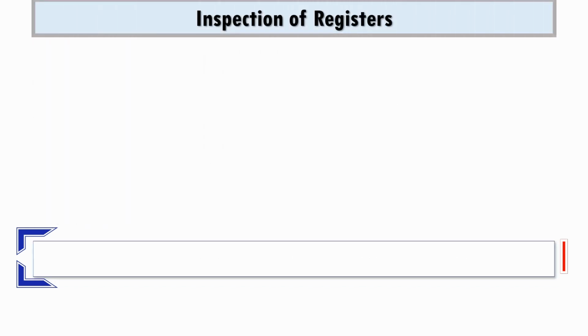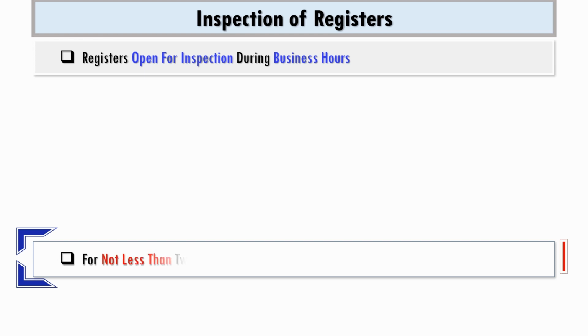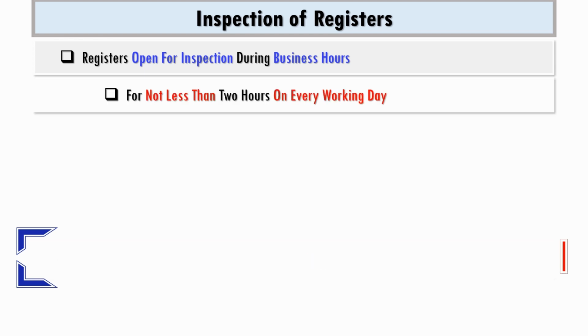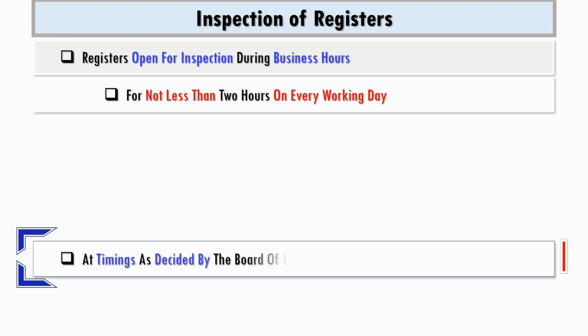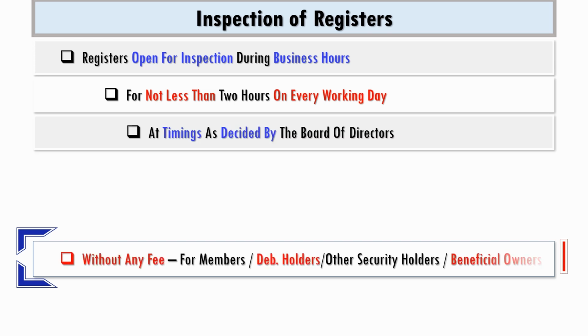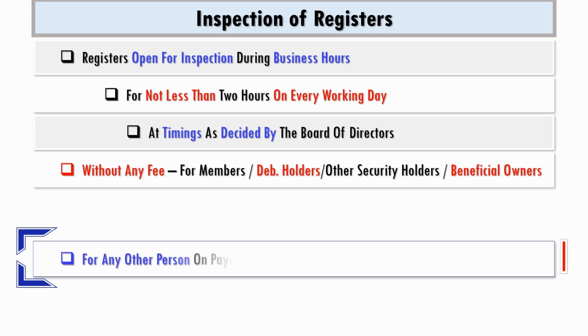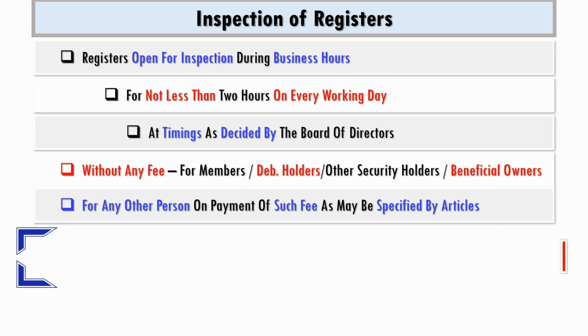The registers shall be open for inspection during business hours for not less than 2 hours on every working day at timings as decided by the Board of Directors. For members, debenture holders and other security holders and beneficial owners, it will be without any fee, and for any other person on payment of such fee as may be specified by the Articles of Association.